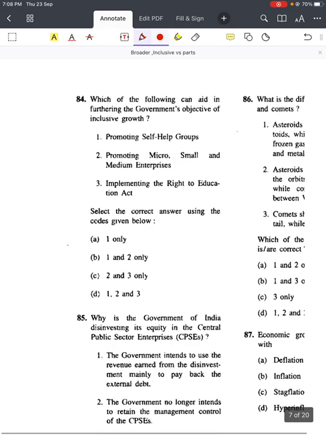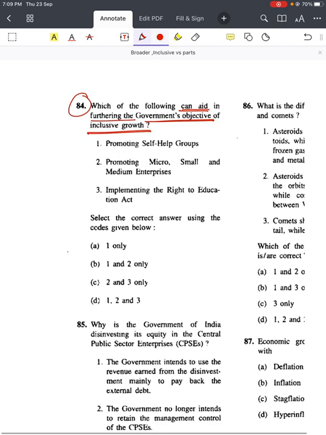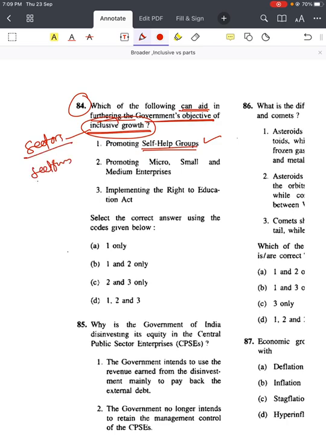Next, come to question 84. Again, 2011 question paper. Which of the following can aid in furthering the government's objective of inclusive growth? So first, promoting self-help groups. Yes, inclusive growth. If there is a promotion of self-help groups, that will contribute to different sectors and different sections of the population. So self-help groups will help inclusive growth.